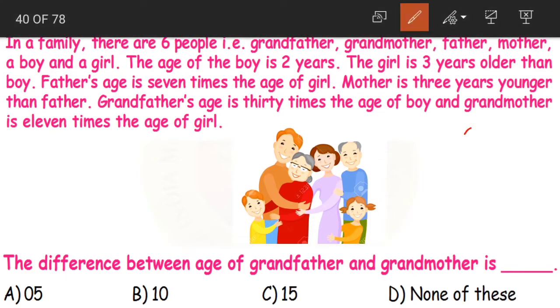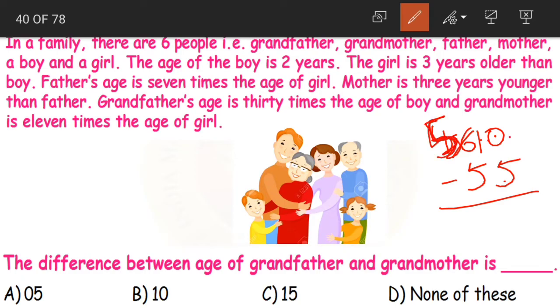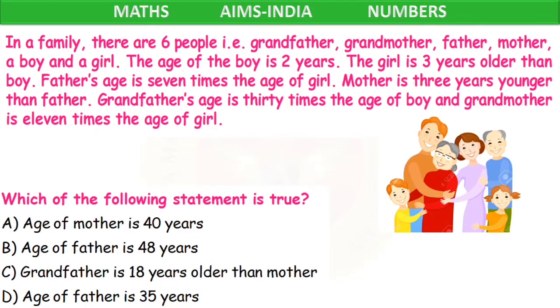Yes, so the difference becomes what? 60 minus 55. 0 minus 5 is not possible, we'll borrow. 6 minus 1 becomes 5. 10 minus 5, 5. 5 minus 5, 0. What is the difference? 5 years. That is option A. Clear?